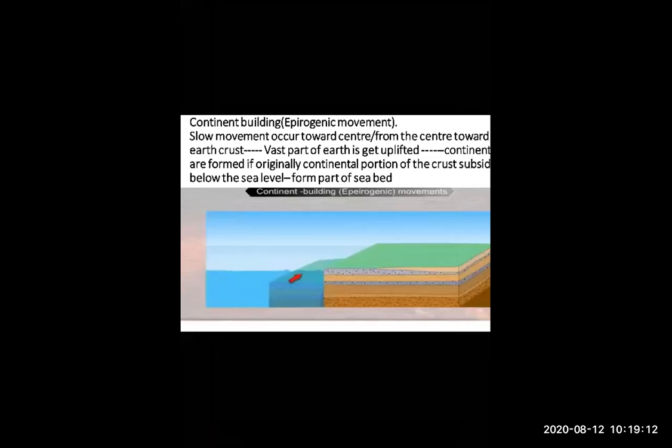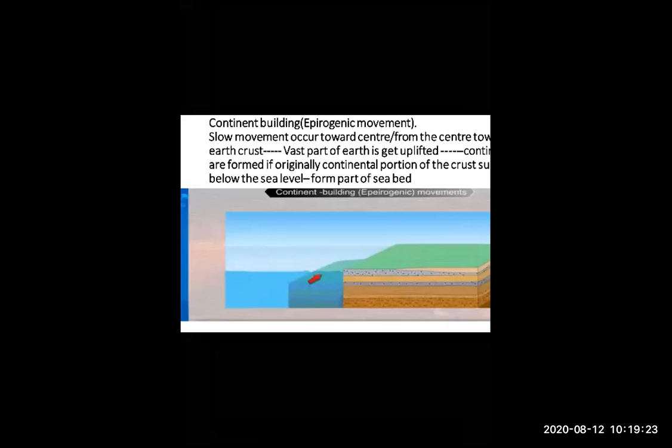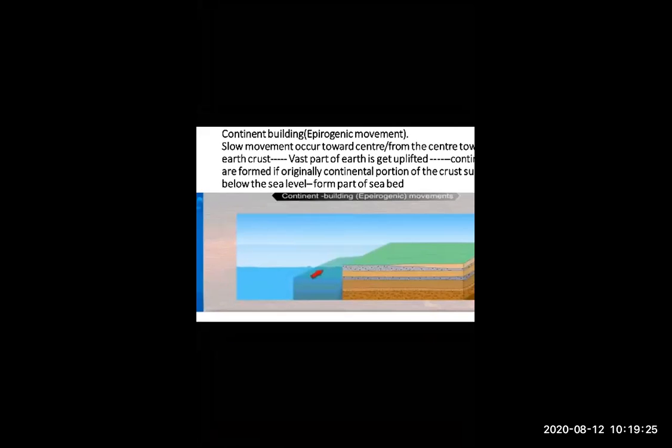Continent building is also called epirogenetic movement. Epirogenetic means the starting point of a slow movement, the beginning of a slow mountain-building process which occurs on the Earth's surface.